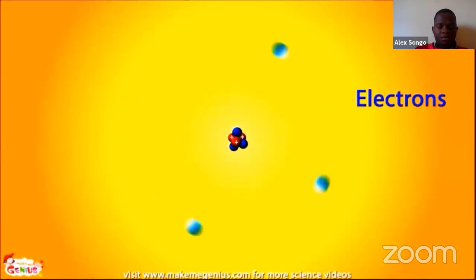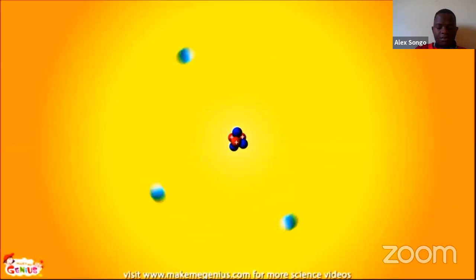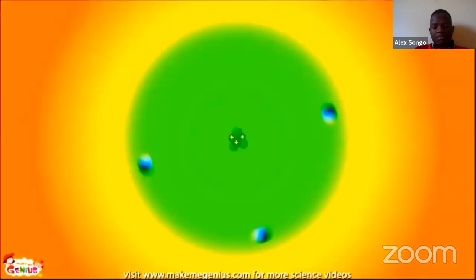Now, electrons are outside the nucleus. They are orbiting around the nucleus. Electrons carry a negative charge. The total negative charge of electrons is equal to the positive charge of the nucleus. So in total, an atom is neutral. The positive charge of the protons is neutralized by the negative charge